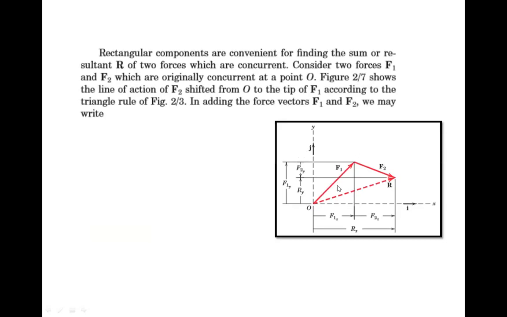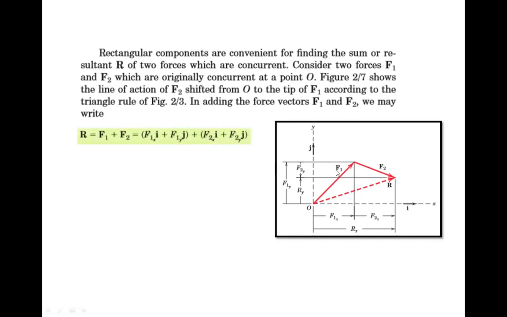These two forces are actually concurrent at this point O, but for solving, we have shifted the origin of F2 from O to the tip of F1, so that we can get an exact triangle. By using the triangle rule, we get this third side, the resultant. So R equals F1 plus F2, the sum of F1 plus F2.